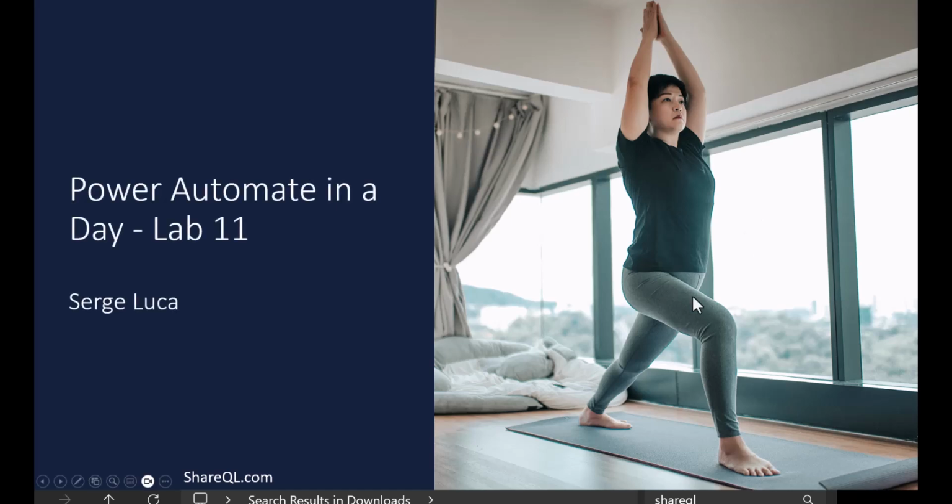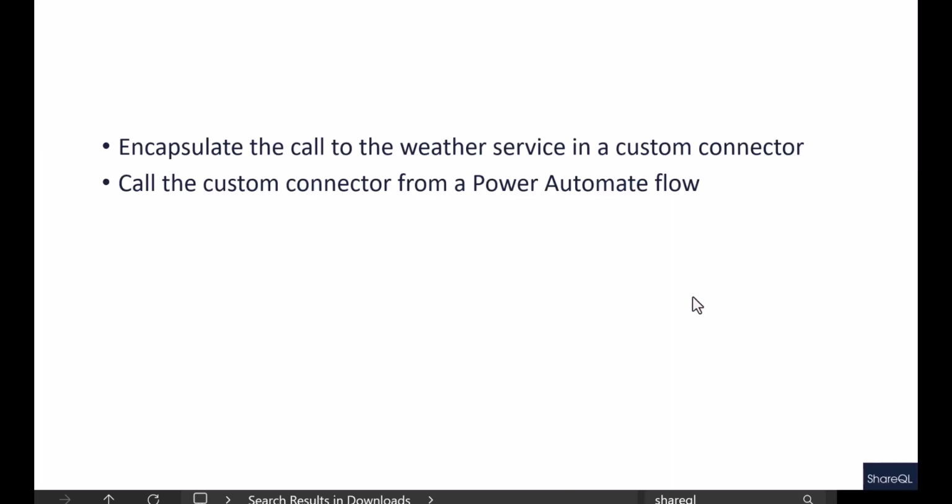Hello and welcome to this Power Automate in a Day, Lab 11. In this exercise, you will encapsulate the call to the weather service in a custom connector. So you will create a custom connector from scratch, and you will call this custom connector from a Power Automate flow. Let's go.